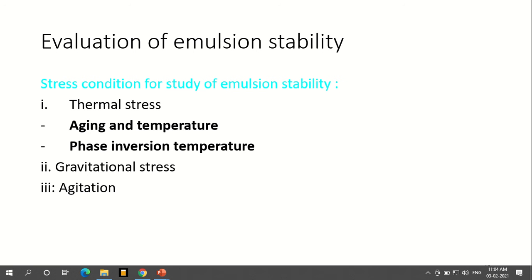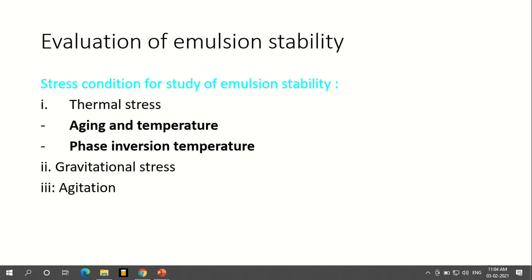They may get energy, or kinetic energy, and to what extent they may move further, they may move upward, or settle down, or separate out. So that is the main thermal stress, and then instability will exist.